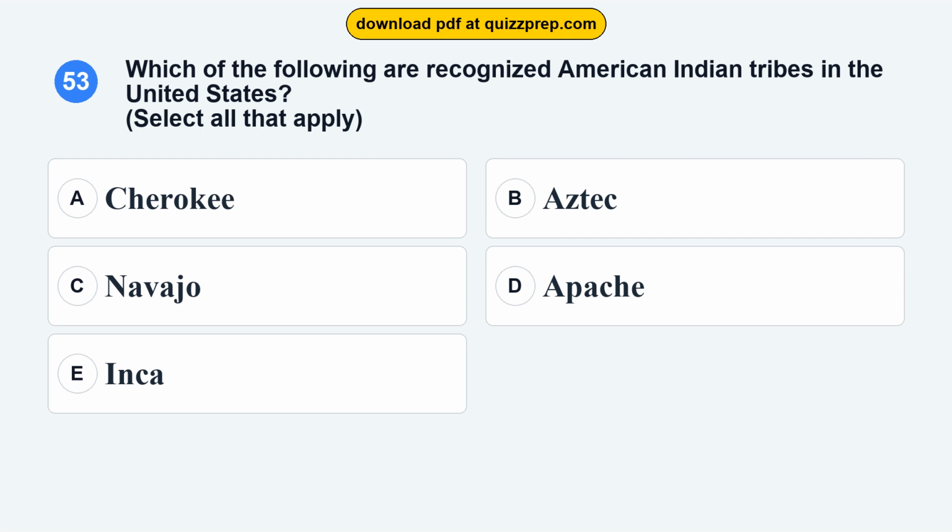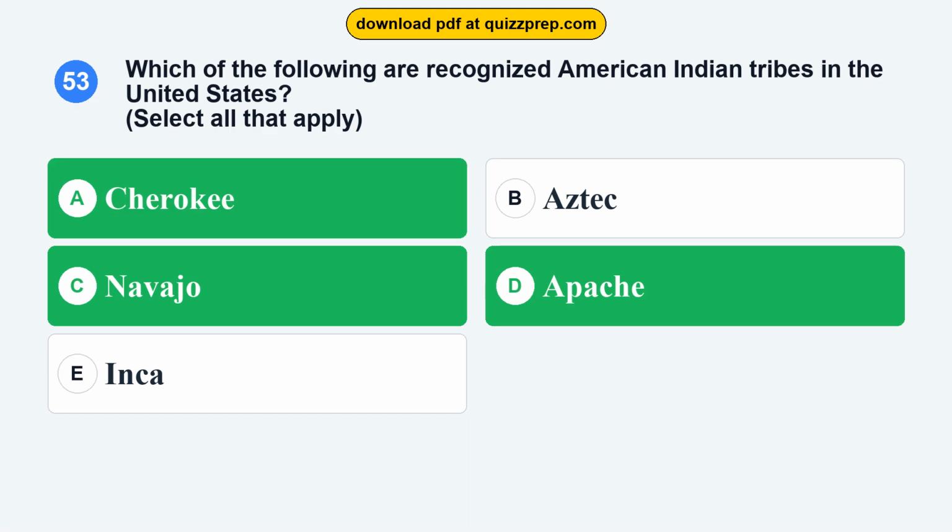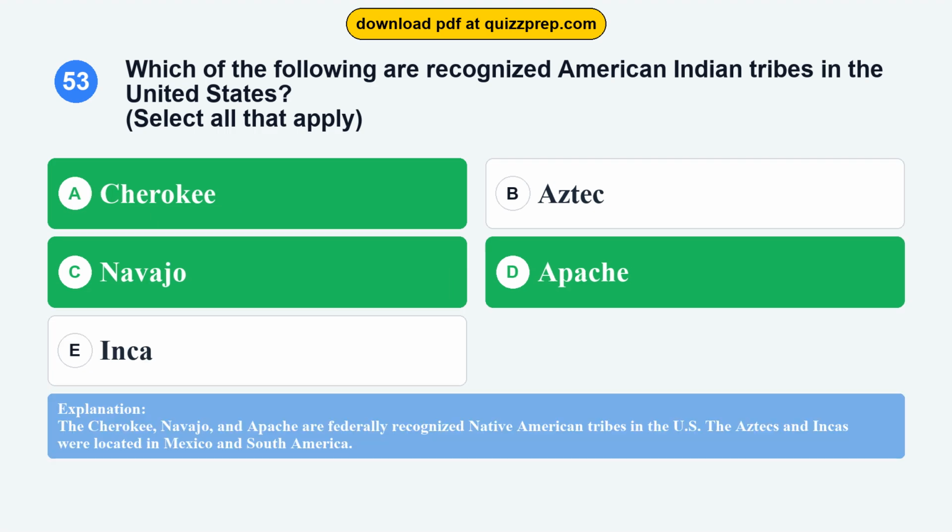Option A, Cherokee. Option B, Aztec. Option C, Navajo. Option D, Apache. Option E, Inca. The correct answers are options A, C, and D: Cherokee, Navajo, Apache. The Cherokee, Navajo, and Apache are federally recognized Native American tribes in the U.S. The Aztecs and Incas were located in Mexico and South America.